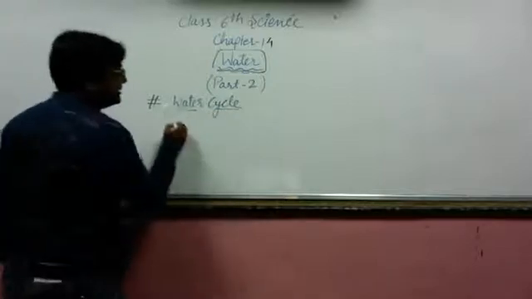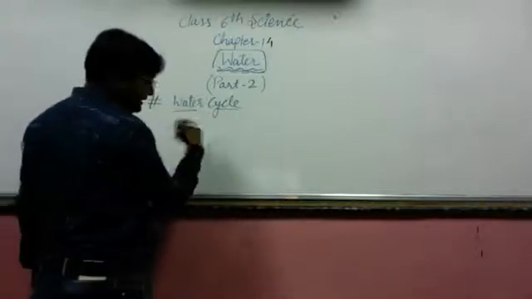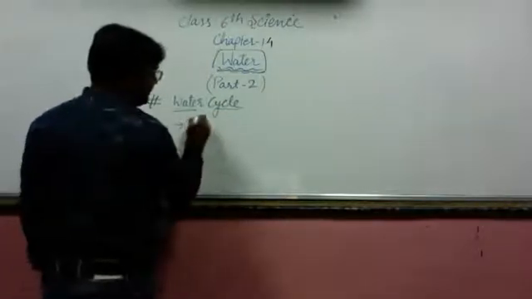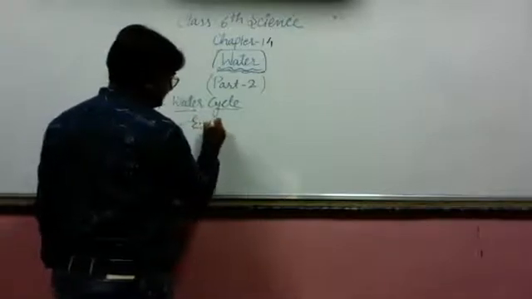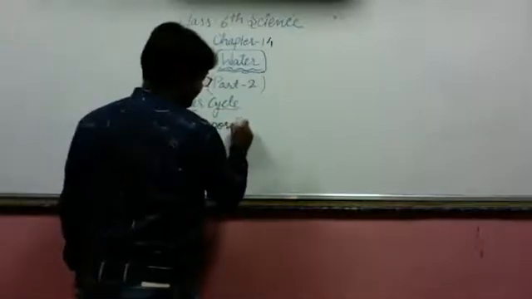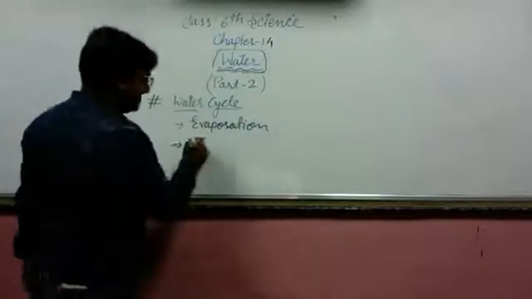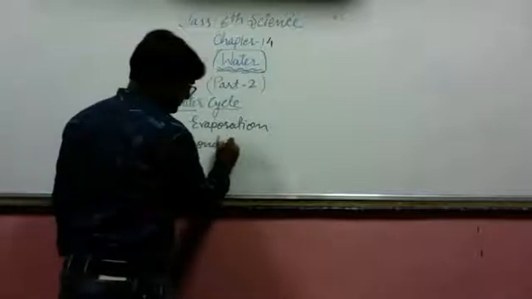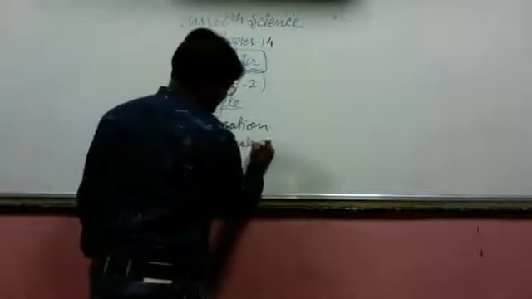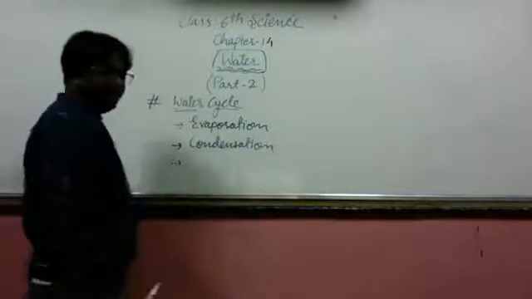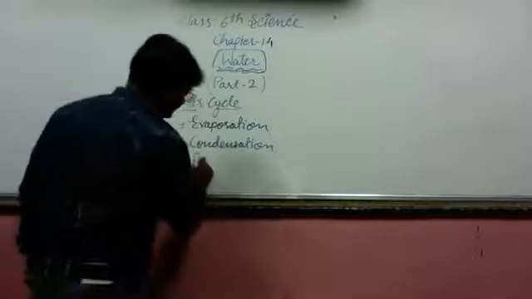The water cycle consists of three main things: first one is evaporation, second is condensation, and third one is precipitation.